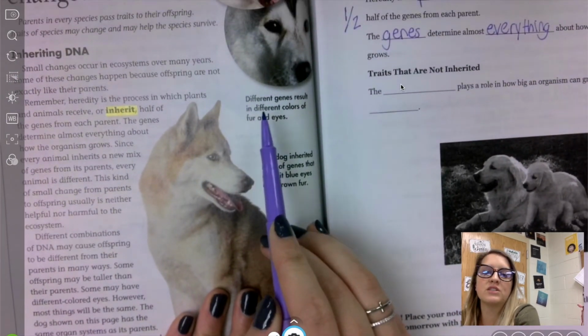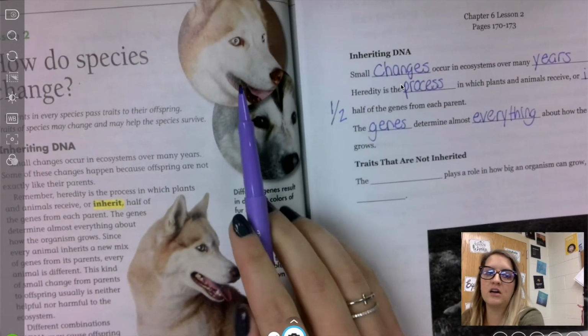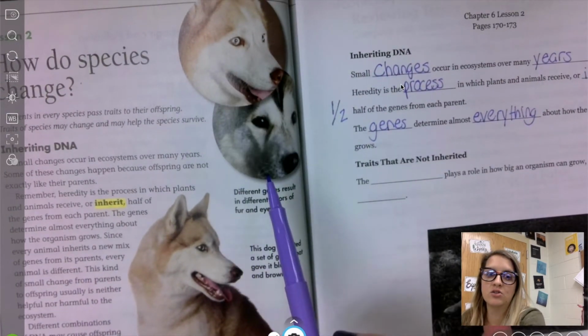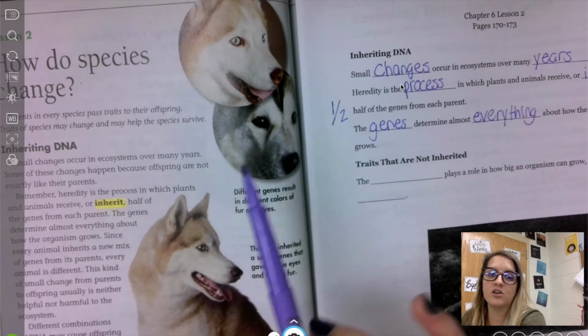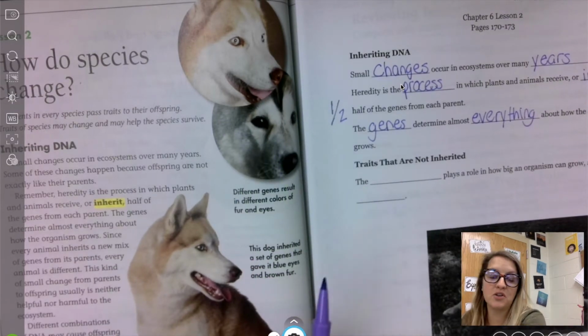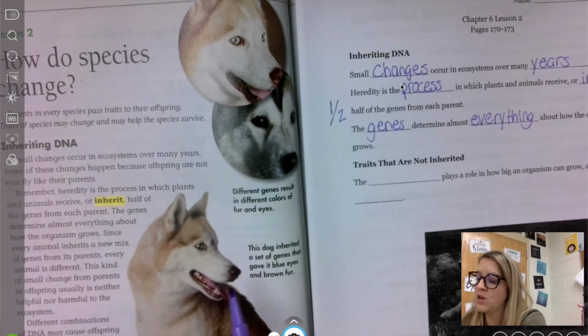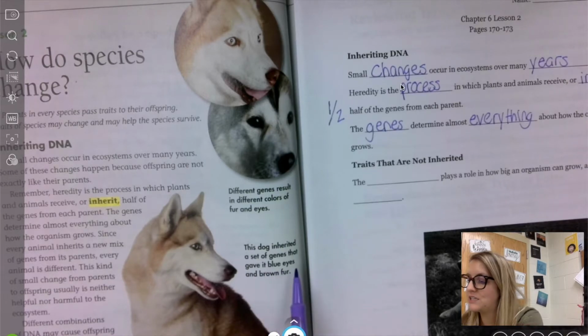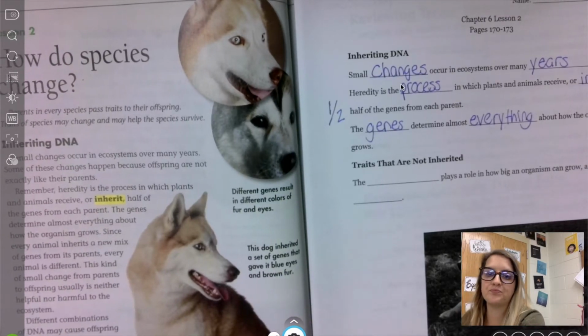Different genes result in different colors of fur and eyes. So looking at these would be like siblings. They can have different color fur or eyes. If you're looking at humans, that's like skin tone, color of eyes. So this dog inherited a set of genes that gave it blue eyes and brown fur.